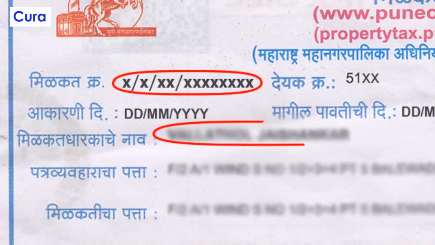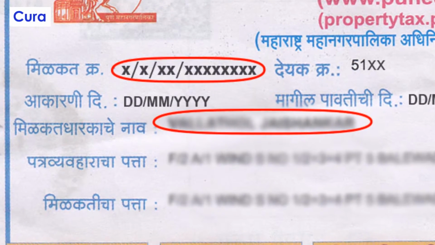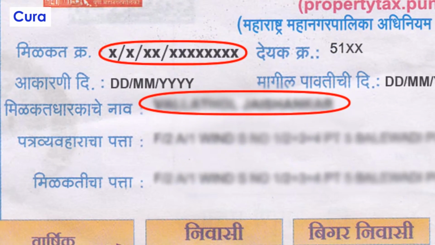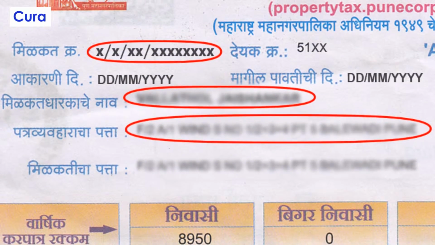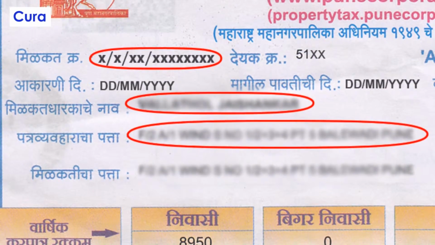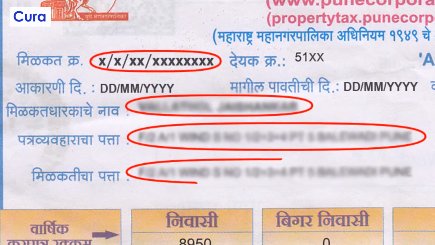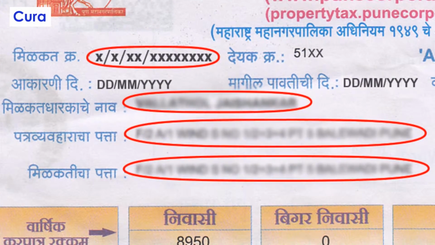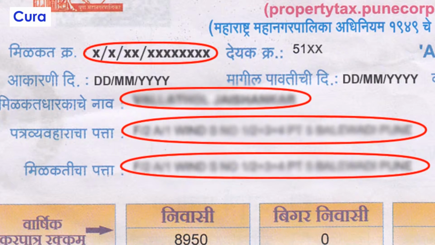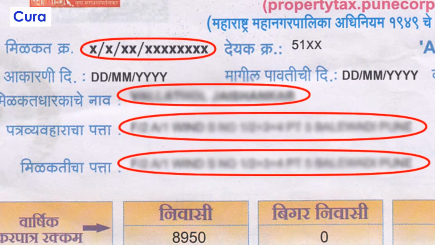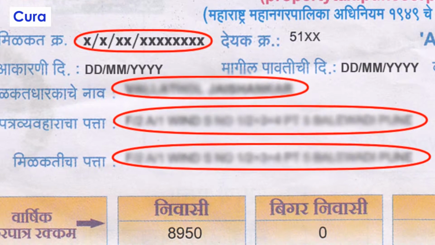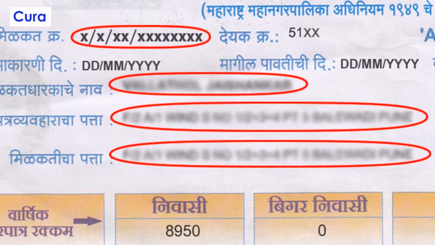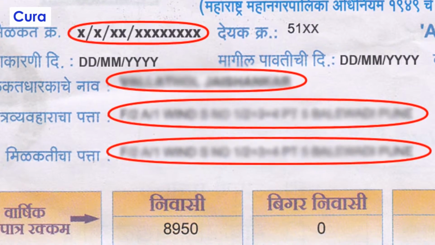Name. Just below the property tax number, the name of the owner is displayed. Address. Below name, the address of the property is mentioned. It is the complete address of the property. Property details. Next you will find the property details. This contains the details of the property, that is the address. So basically the address and the property details are the same. This is also known as Milkat Patta.